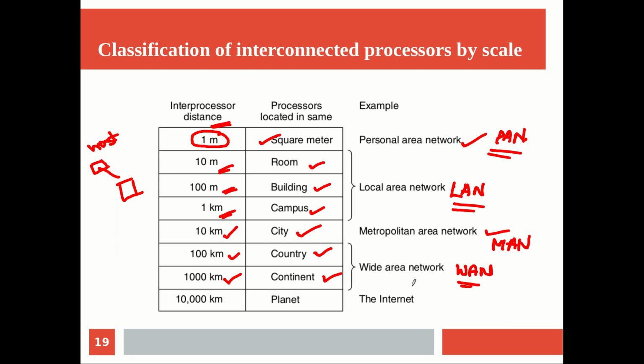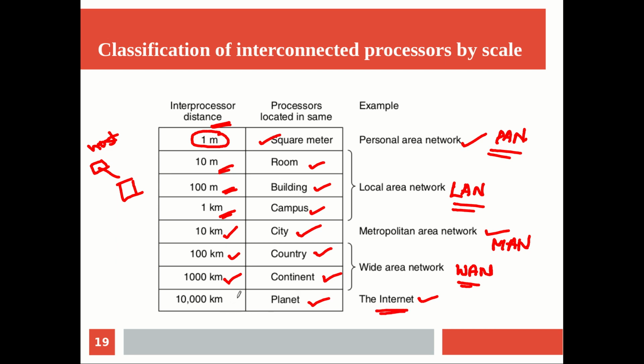Now wide area network itself extends to the so-called internet. If you are looking at internet, we are having the worldwide coverage of it, right? The entire thing. So it will be extending over the entire planet. Now if you want, you can go to the next level, maybe interplanetary network, something like that. Maybe in the coming future you can see something like that, but so far we have the concept of intra-planet network only, and that is the internet.